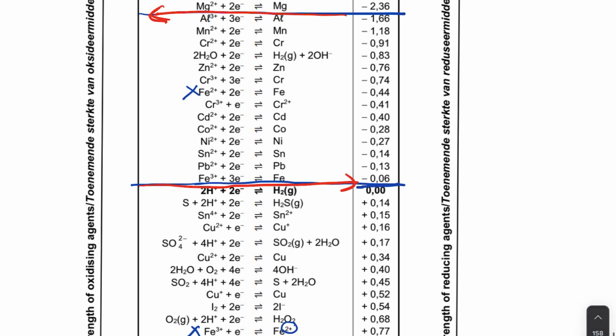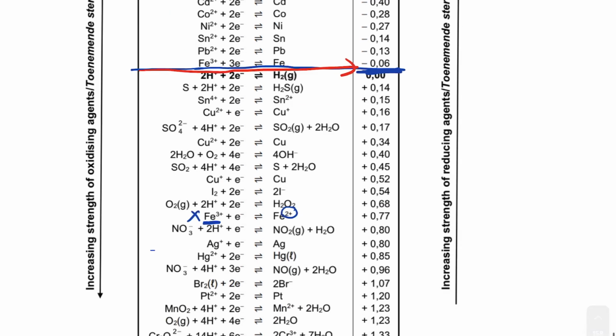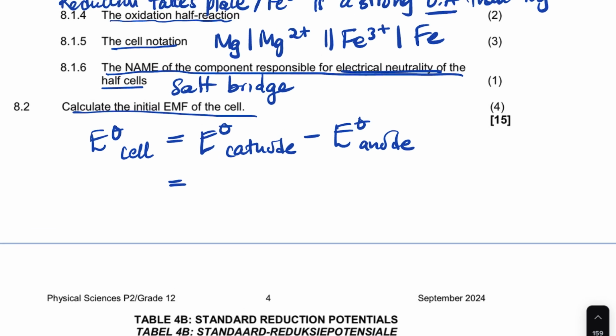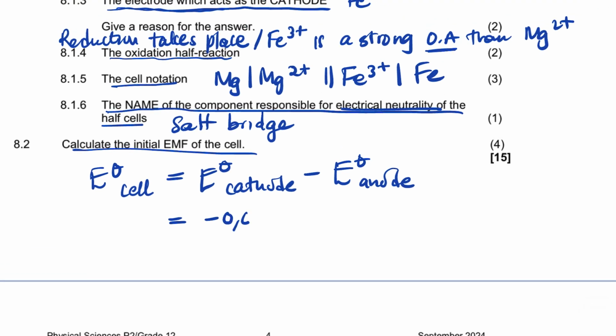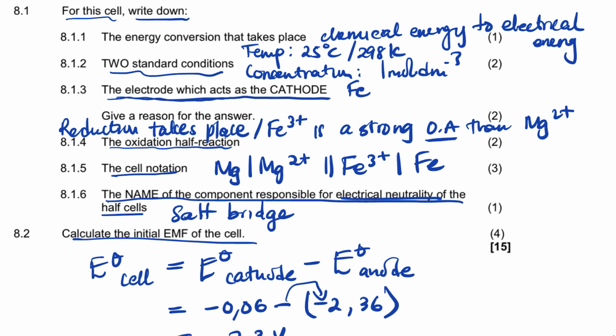The reduction is this one, and the oxidation is that one. So it's going to be negative 0.06 minus bracket negative 2.36. When you punch that in the calculator, the two negatives multiply and it becomes positive. It's going to be 2.3 volts. We are done with that.